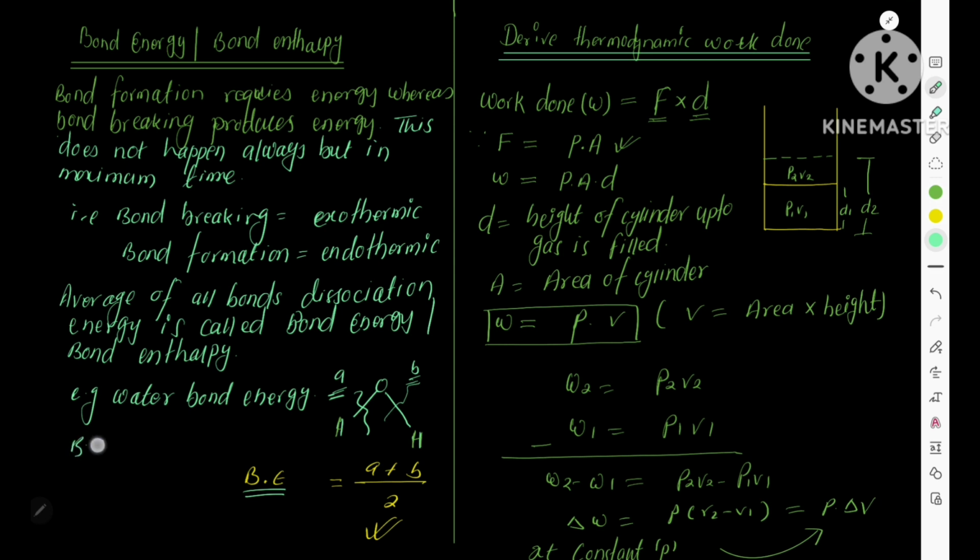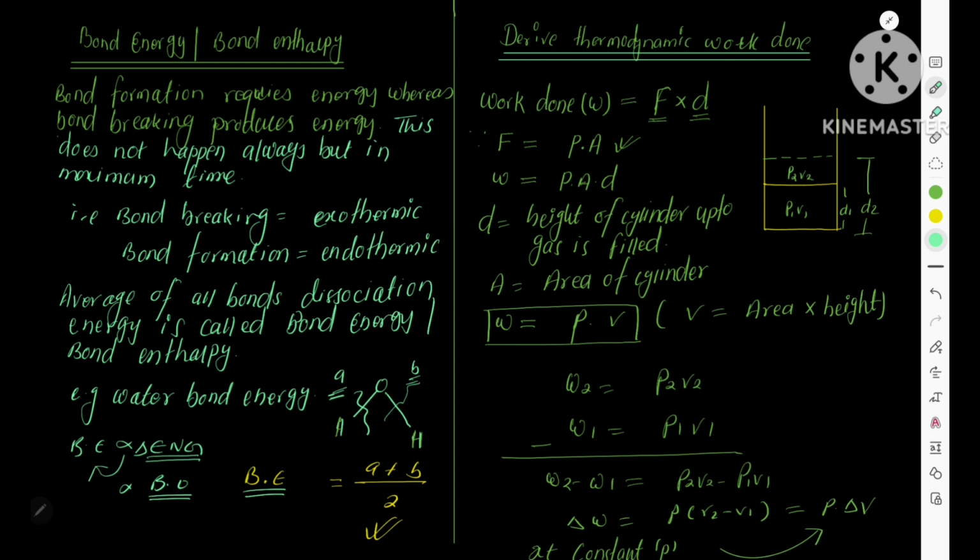Bond energy depends on electronegativity difference. An increase in electronegativity difference increases bond strength, therefore bond energy also increases. Another important factor is bond order, which means the number of bonds.